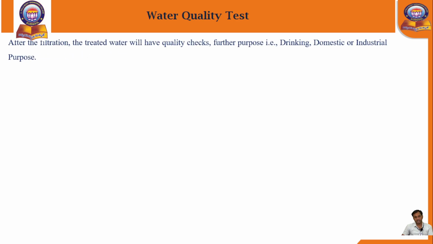After the filtration process, the treated water will have quality checks, right? Here, all the stages of the treatment process have been completed.